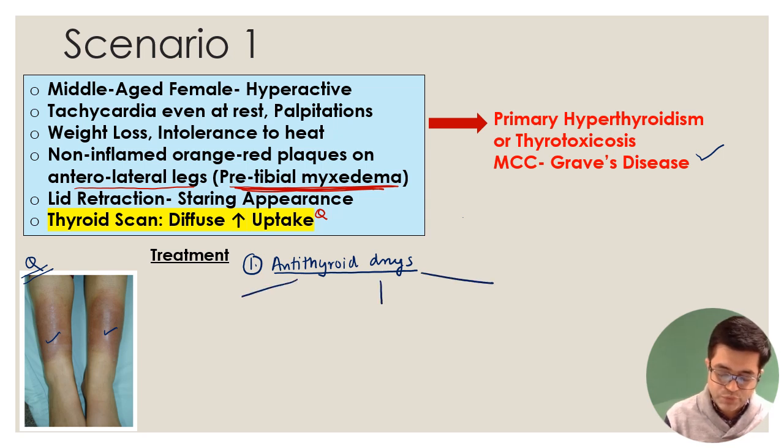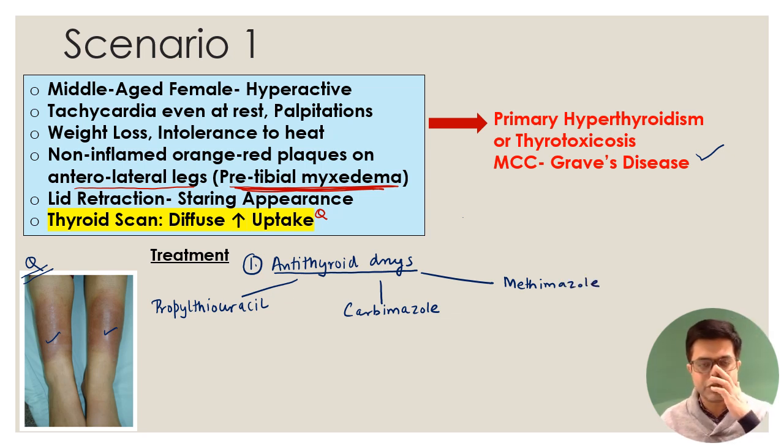You have propylthiouracil, you have carbimazole, and you have methimazole. Carbimazole has availability problem in many of the countries, and in many of the US and Western countries it is not available. So they don't talk much about carbimazole, although carbimazole is also equally tolerated as methimazole.